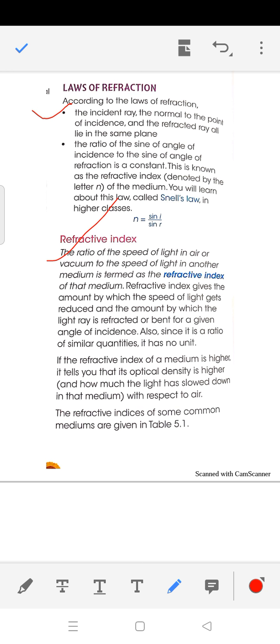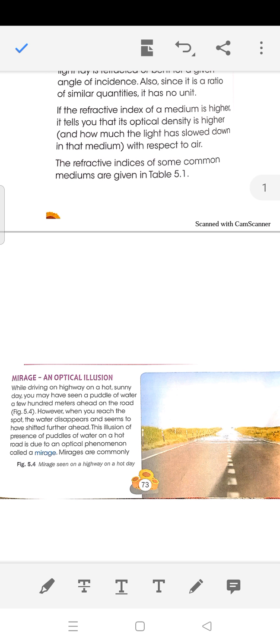So it is just a number, it has no unit. It is a factor. Suppose the refractive index of a medium is 2, let us imagine, then it means that when light comes from air to that medium, the speed of light will become half.